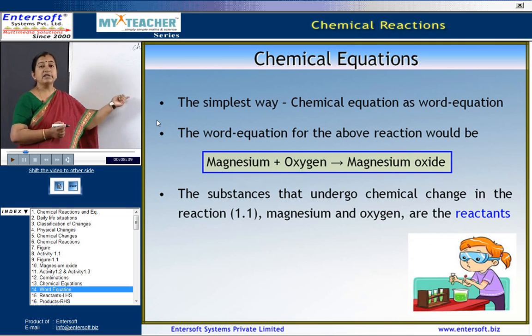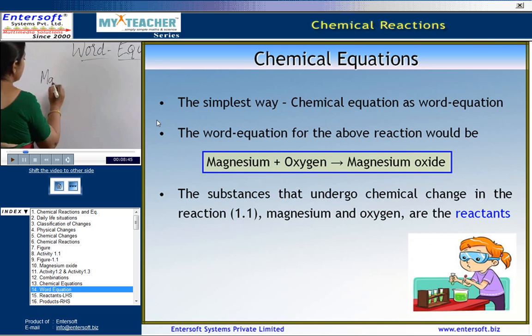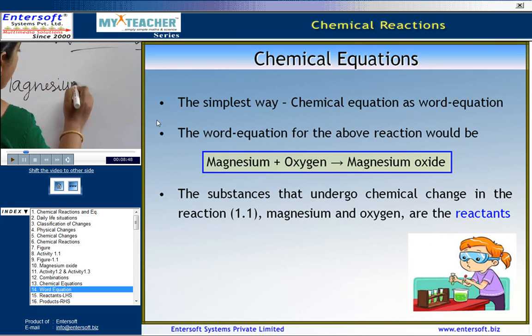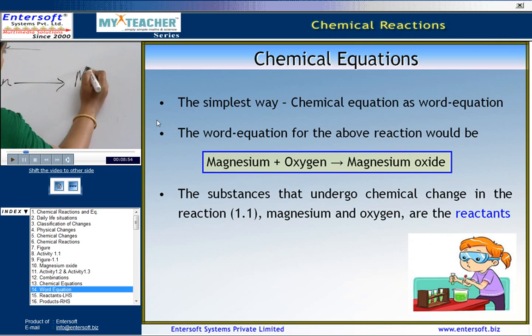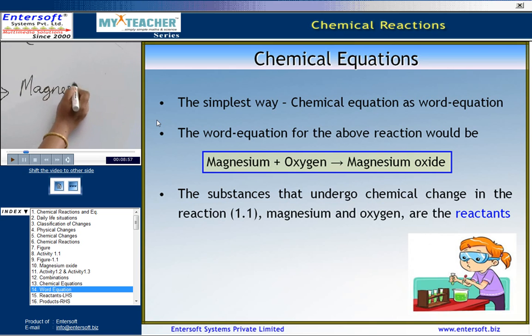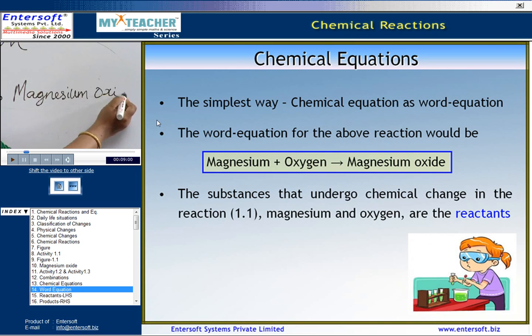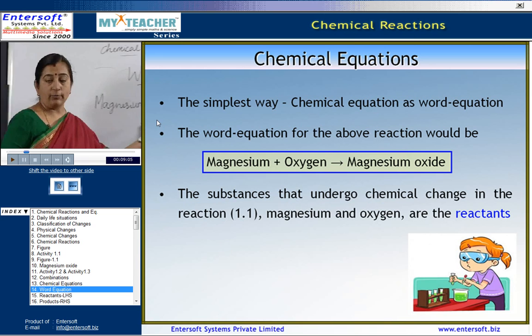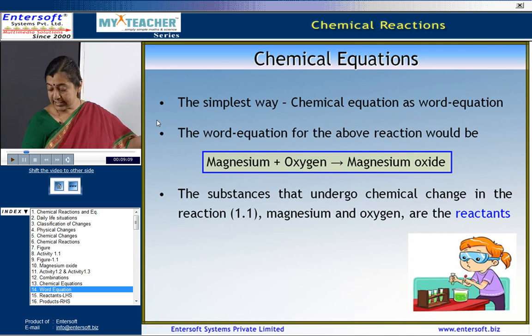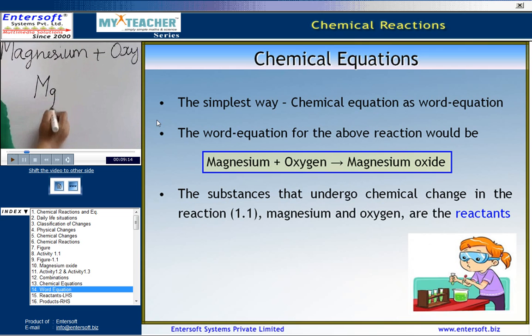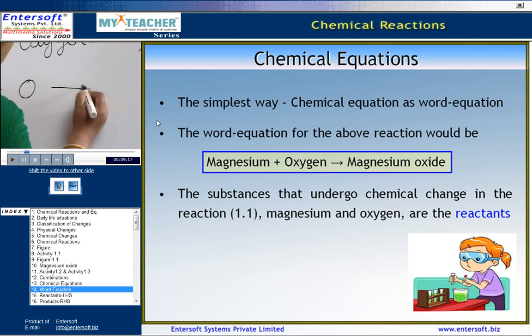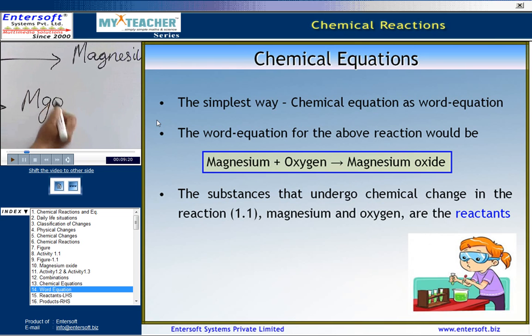Now, let us consider the first experiment that we saw. The magnesium ribbon, here we will write as magnesium plus oxygen, which gives rise to magnesium oxide. Again, as I told you, it is difficult to write in the word form. This is the word equation. We can make it still simpler and write it in the form of symbols. So, magnesium will be written as Mg plus O, which gives rise to MgO.